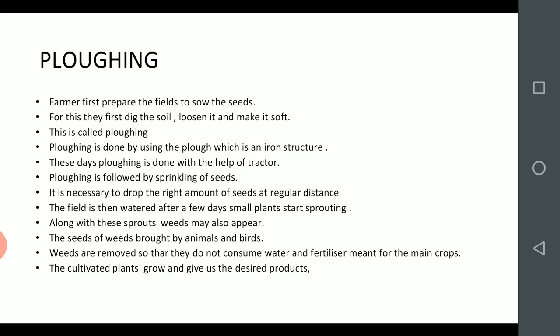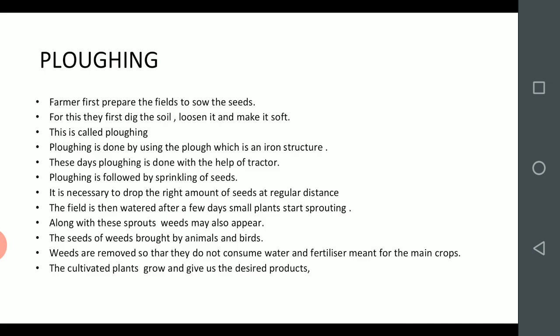Afterwards they sow the seeds. They put seeds in the soil, sprinkling the seeds. Then they give water. After some days small sprouts will come out, means small plants will grow. Along with this some other plants will also appear, because the farmer did not put any other plants. For example, he sowed only rice seeds, but with those rice seeds some other plants will also grow.